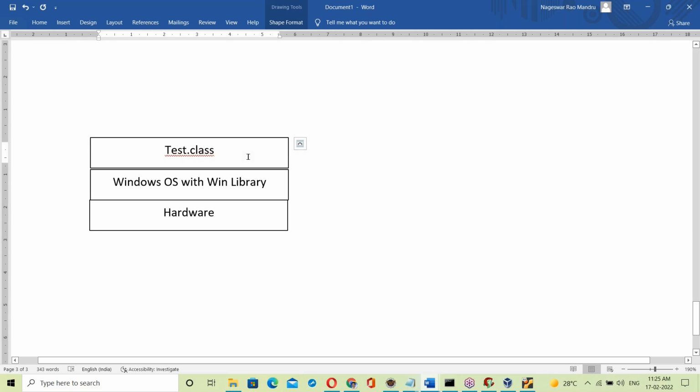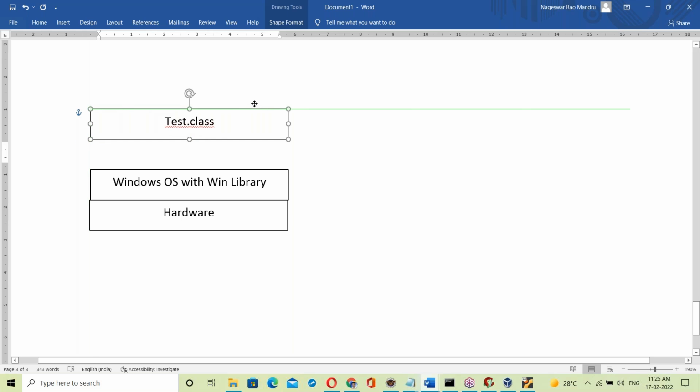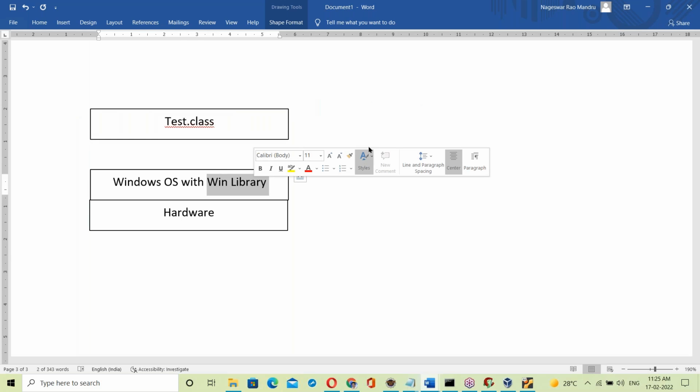Then how can it execute? No, it cannot execute. You can't run a .class file directly. This Tested.class file has to link with the Windows OS library. Yes, we will link it here.